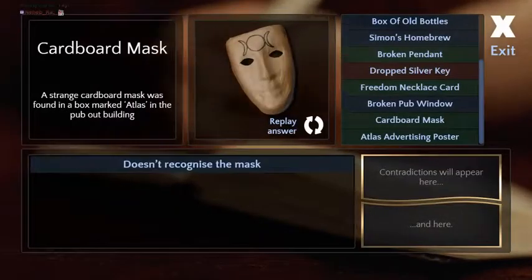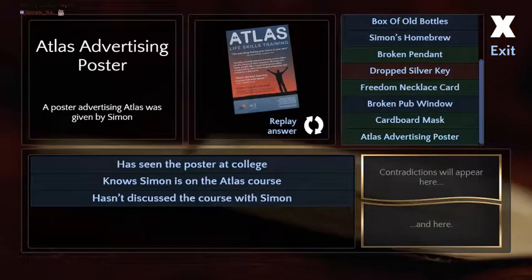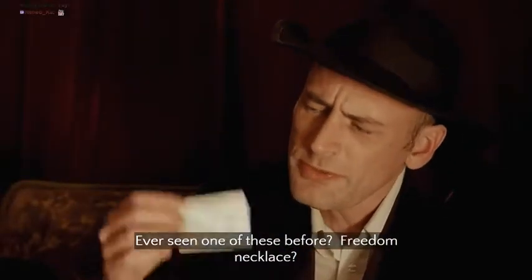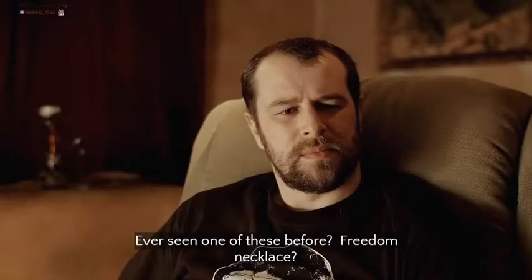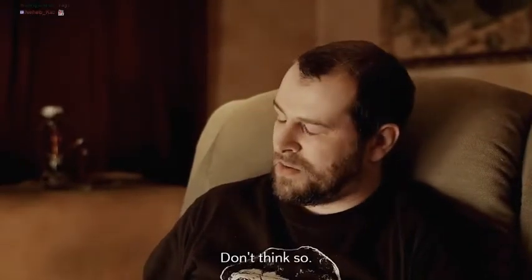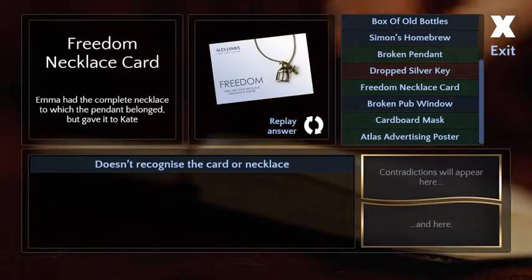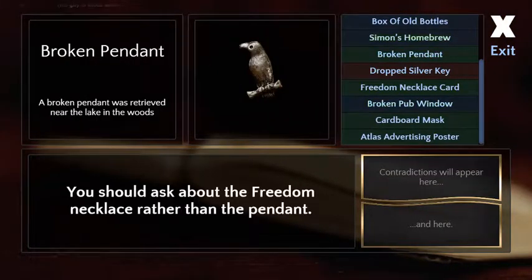Jeez. Why? Bring it down, Jenkins. He got real offended. No, it's fine. Ever seen one of these before? Freedom necklace. Don't think so. Okay. You're super not helpful, dude. This dude sucks. Yeah, this guy's kind of weird.